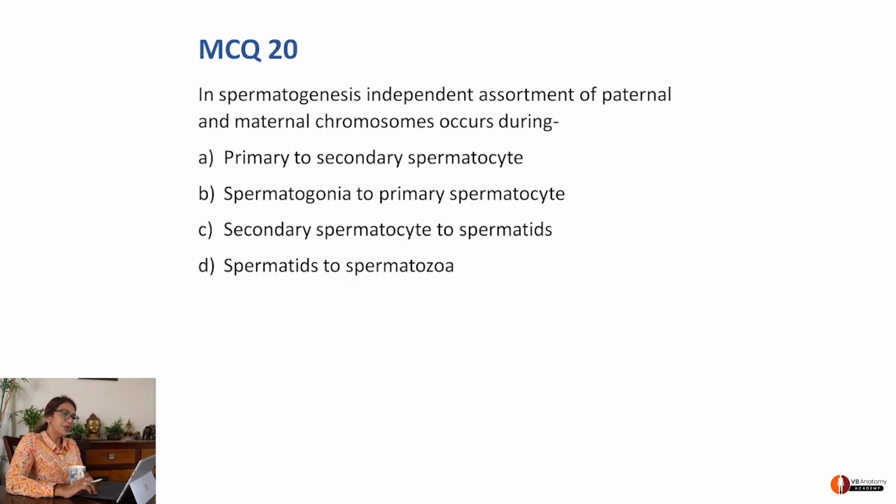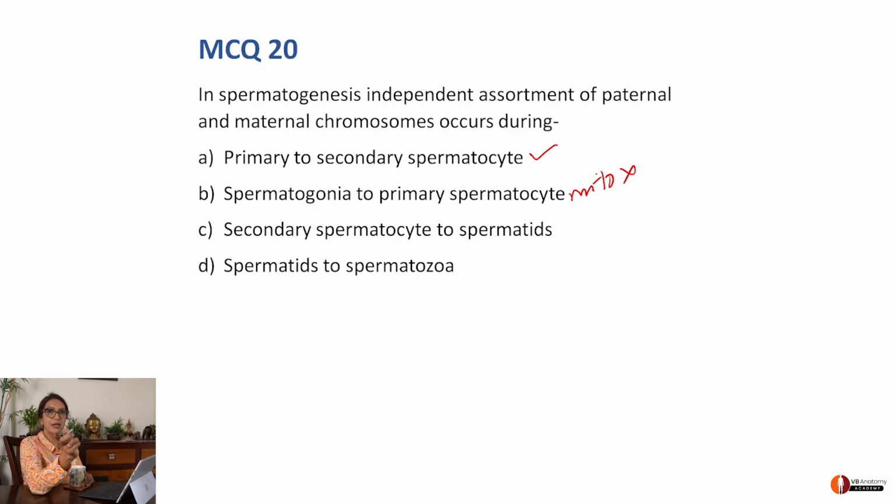In spermatogenesis, independent assortment of paternal and maternal chromosomes. Paternal and maternal chromosomes are mixing. In which stage? Primary to secondary is meiosis 1. Yes. Spermatogonia to primary spermatocyte, this is mitosis. That does not allow for any mixing.